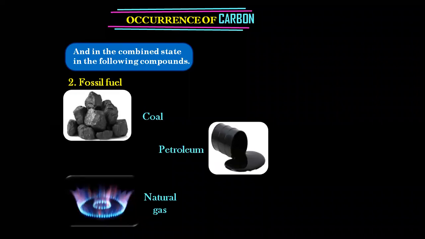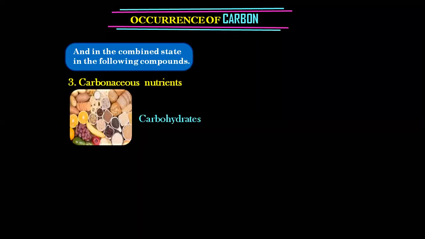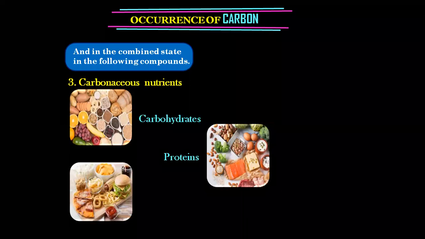Very nice. Third point. I'm not going to show you, you're going to tell me. What's the third point? Does anybody remember? So it is carbonaceous nutrients, which are what? Carbohydrates, proteins, and fats. Come on, fast. Carbohydrates, proteins, and fats.